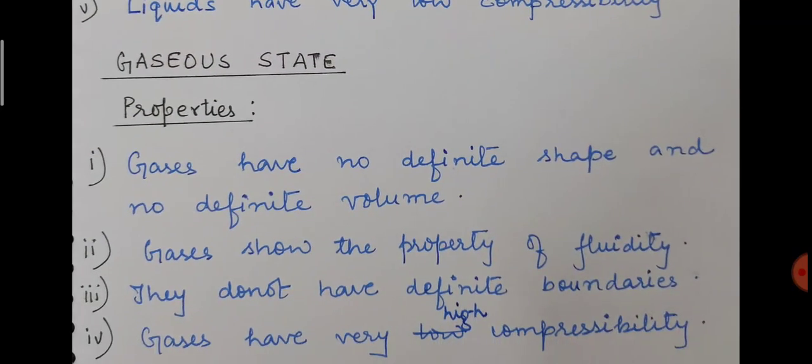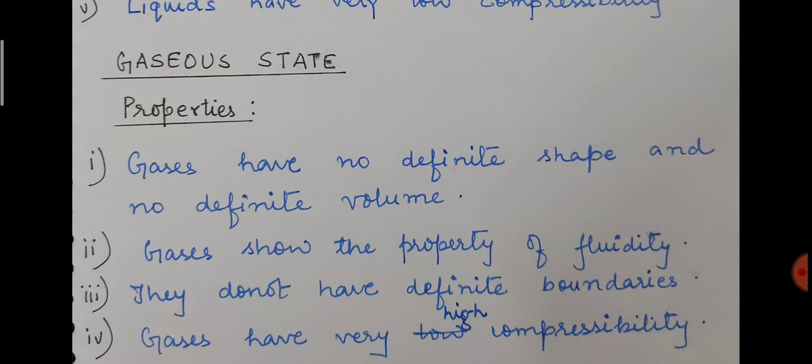Now gaseous state. The properties of gaseous state, the first one is gases have no definite shape and no definite volume. We know that in the gaseous state the intermolecular force of attraction is very weak, and intermolecular space is very large, and that is why they do not have any definite shape, as well as they do not have any definite volume.